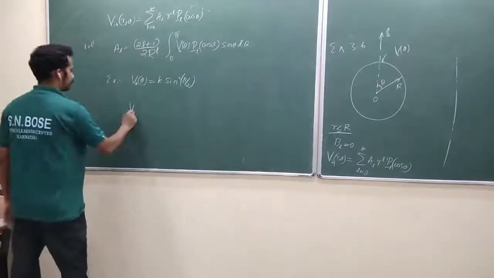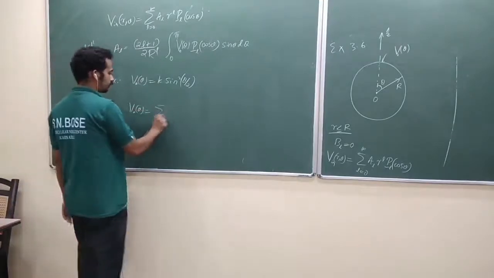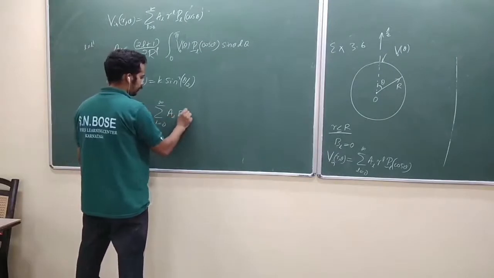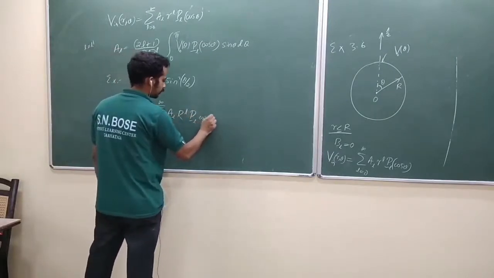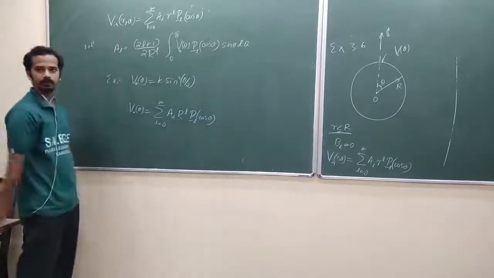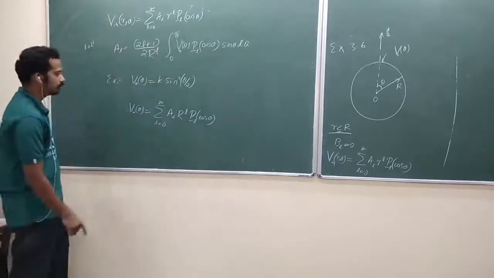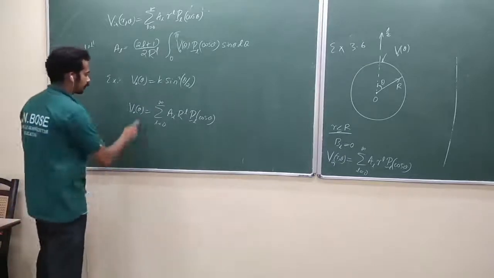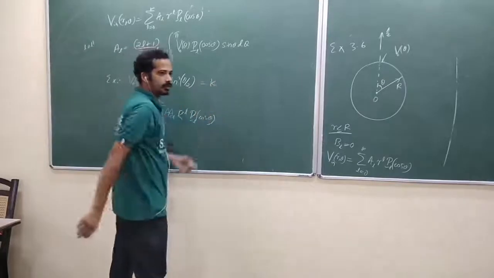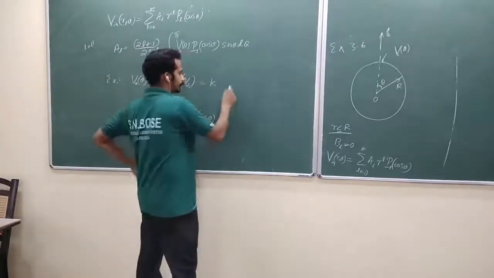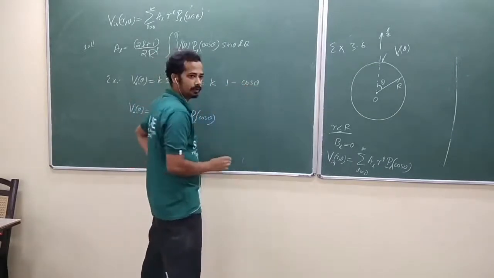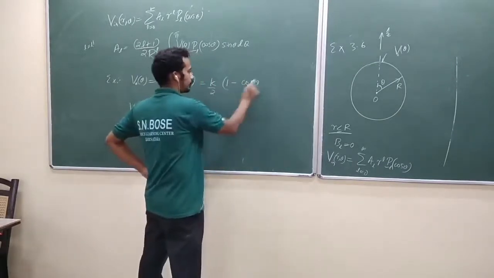What is the step? V naught of theta is equal to the sum over L equal to 0 to infinity of AL R power L PL of cos theta. Do you remember the step that I had written here? After that we multiplied and moved on. Now don't do any further step. You have to write this one in terms of Legendre polynomial. How to write sine square theta by 2? It is 1 minus cos theta, whole divided by 2. Sure?